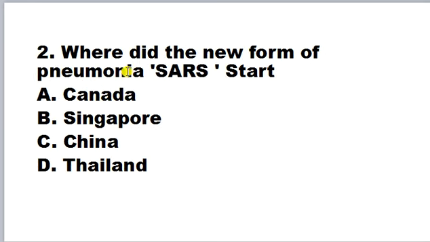Where did the new form of pneumonia, SARS, start? A. Canada, Singapore, China, Thailand. Friends, SARS stands for severe acute respiratory syndrome. It is a serious form of pneumonia and it is caused by a virus that was first identified in 2003. Infection with the SARS virus causes acute respiratory distress, which causes severe breathing difficulty and sometimes death. So SARS was first seen in China. So the correct answer is C.